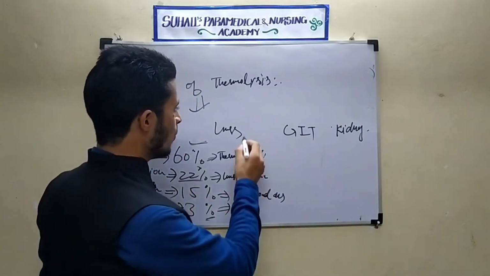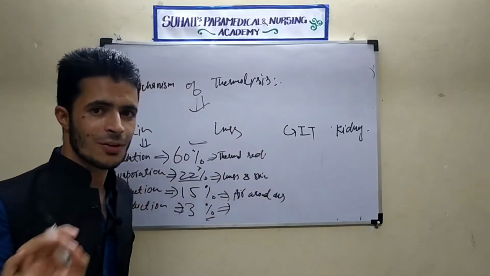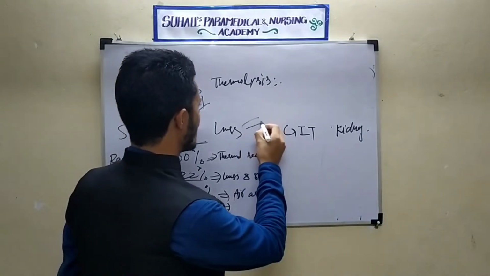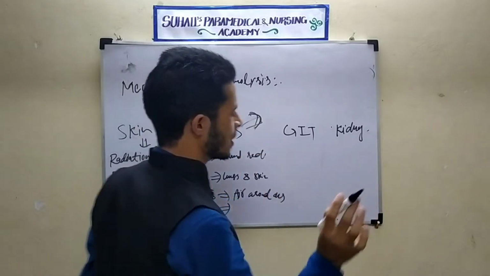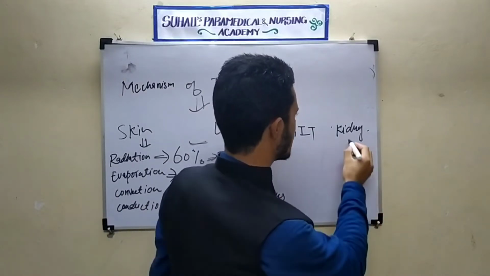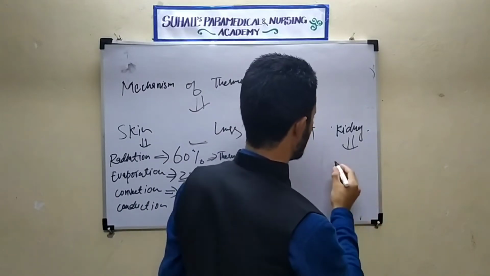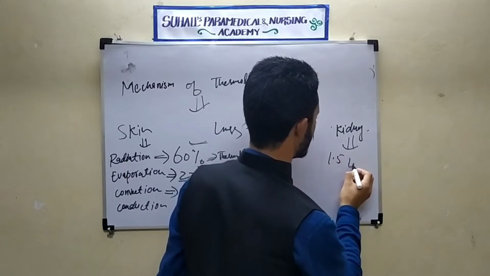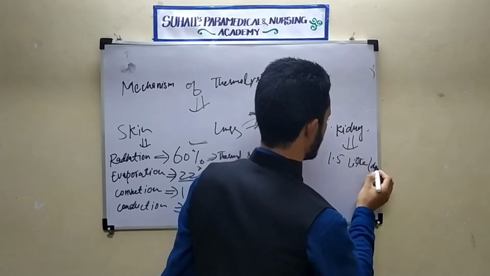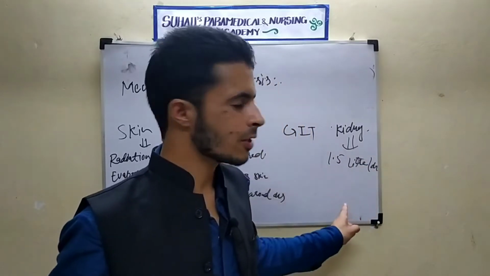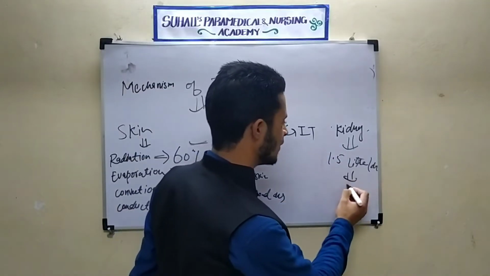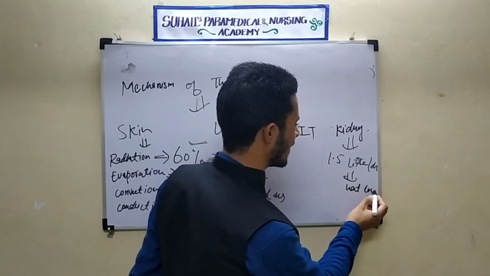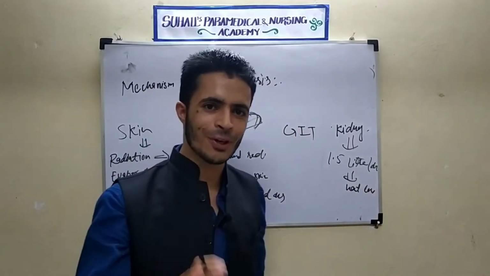Now in case of lungs, how will there be the loss of fluid? In our lungs, what will happen? See here. Suppose we go to the kidney first, because the kidney is producing how much urine? Per day 1.5 liters. Normally the kidney is producing 1.5 liters of urine per day. Through this urine, there will also be heat loss. See, this is another important point.